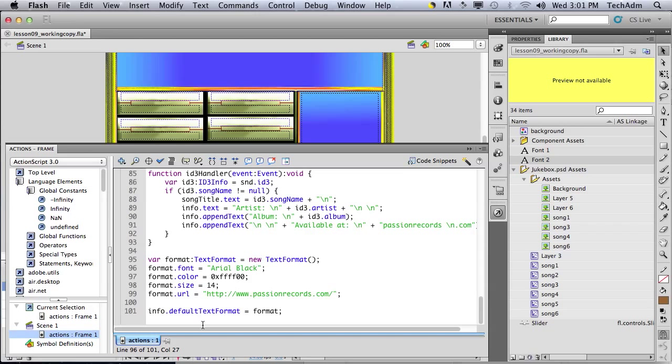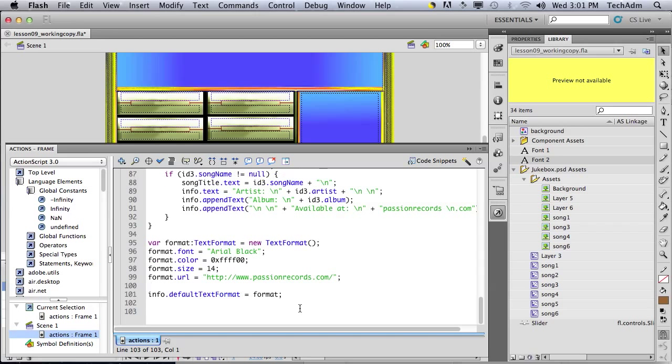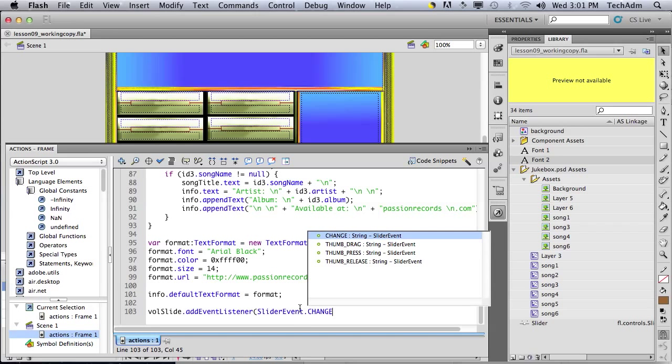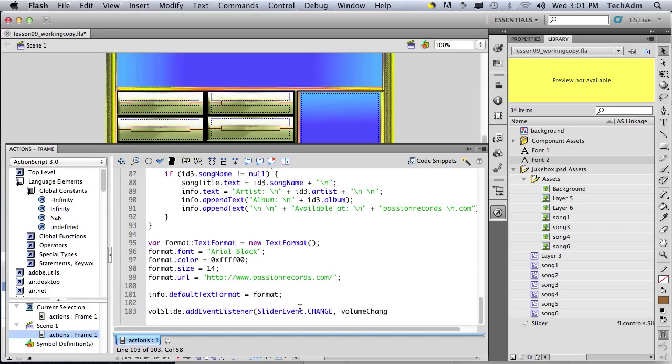We've got to add our slider controls over here. So again, over here we've got add event listeners, slider event, change, volume change, and we've got to put here pan slide dot add event listener, slider event, pan change.